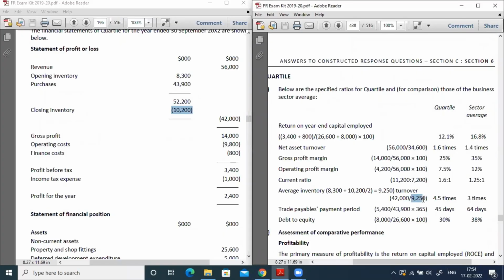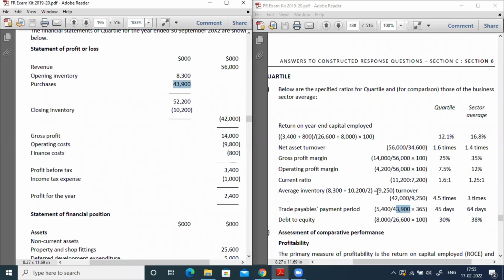Then the trade payable payment period. Now this is a very interesting thing. It means how much time the quartile company is taking to pay the supplier of raw material. Generally, the industry average trade payable period is 64 days. Now the trade payable period for the company. In order to compute it, we need the purchases. As per the statement of profit and loss, purchases is 43,900.